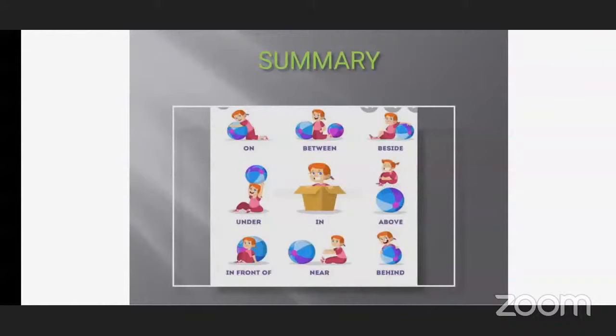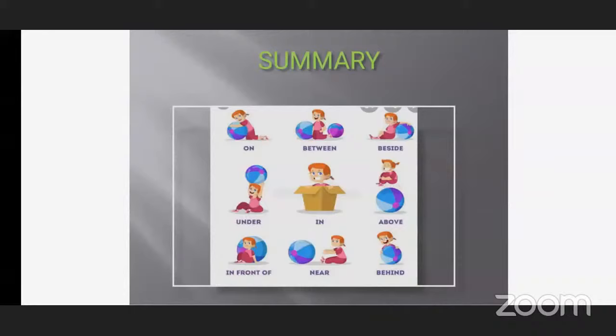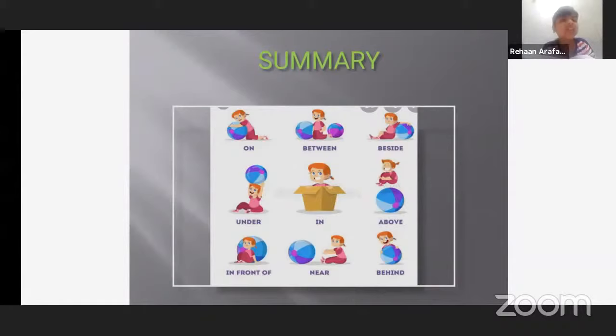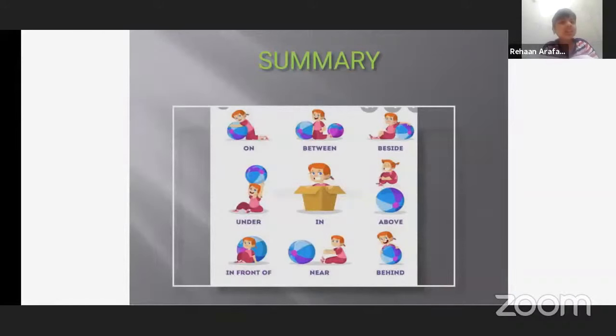So where is the ball? Over the ball. No, the ball is up. But where is the girl? She is under. Under the ball. Yes, the ball is up. The girl is sitting down. So where is the girl? The girl is under the ball. Right.